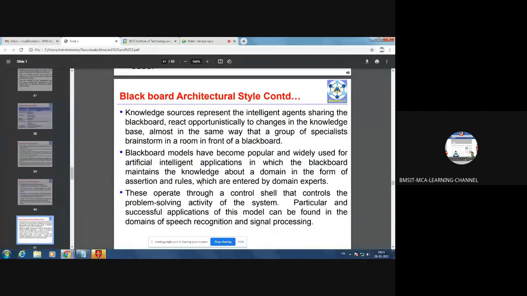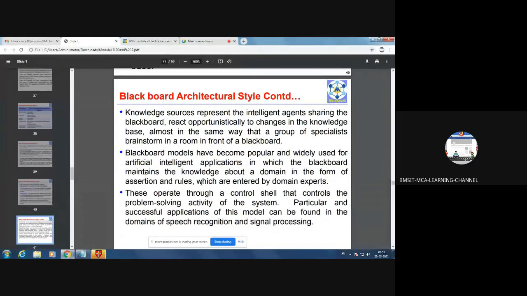Blackboard models have become popular and widely used for artificial intelligence applications in which the Blackboard maintains the knowledge about a domain in the form of an assertion and rules, which is entered by domain experts. See, that means they are telling Blackboard models are very useful to develop AI-based applications. That is artificial intelligence-based applications.